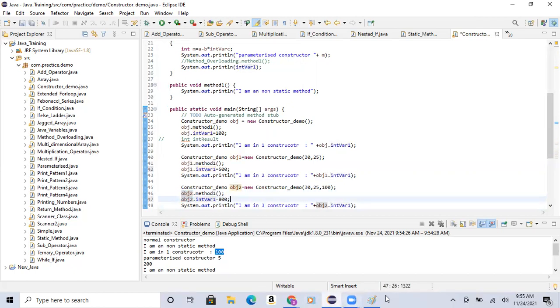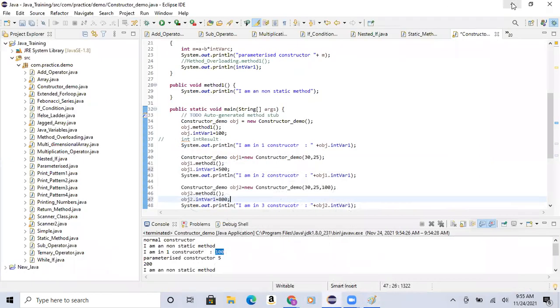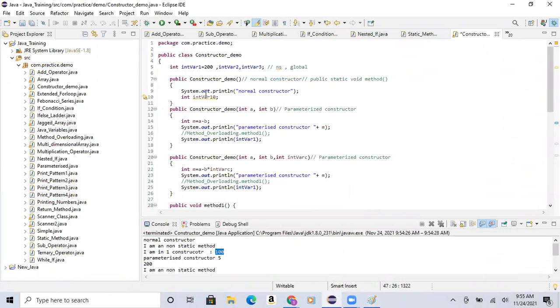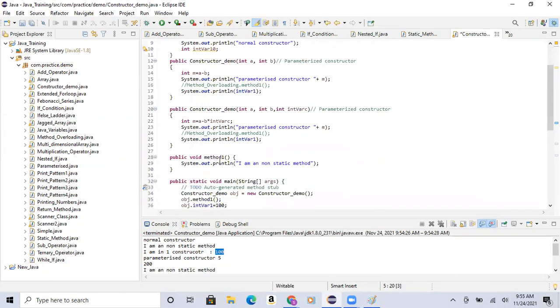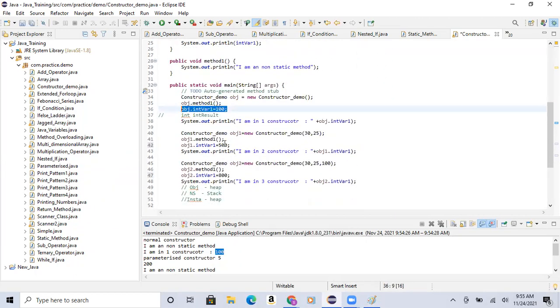See now, when you go here, I create multiple objects. For any object, I can change the Xerox copy. If you gave your PAN card to 5 people, they can change whatever value, whatever things they wanted to do, right? But your original value will be the same, 200. Whatever the original value is, this 200 will not change. But you created multiple objects here, and you wanted to change that particular variable.